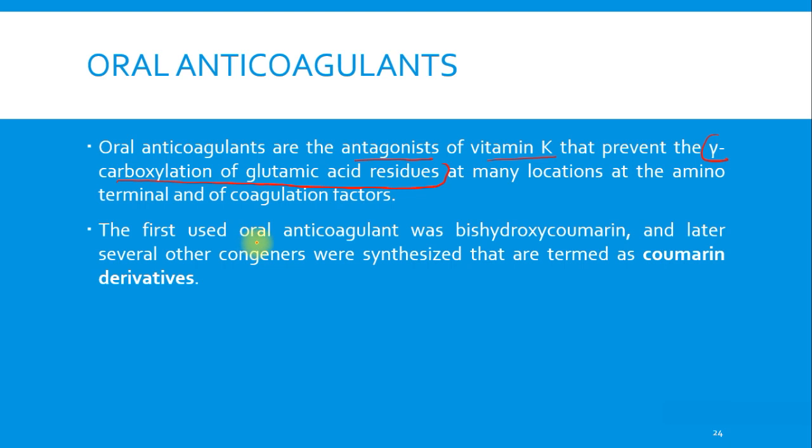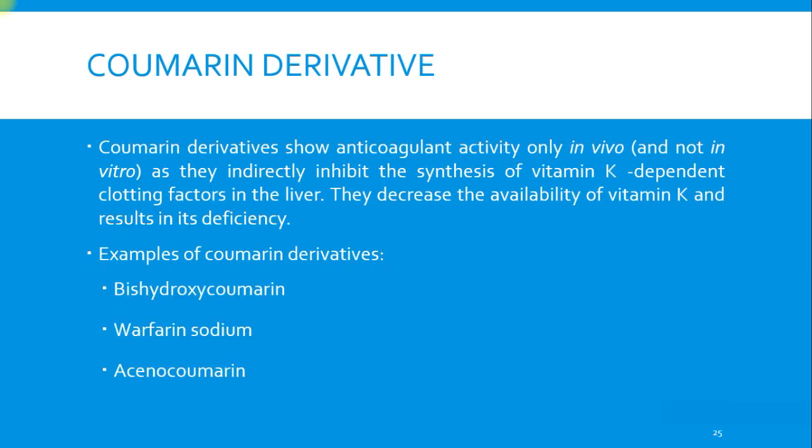The first used oral anticoagulant was bishydroxycoumarin, and later several other congeners were synthesized that are termed coumarin derivatives. Let's start with them.